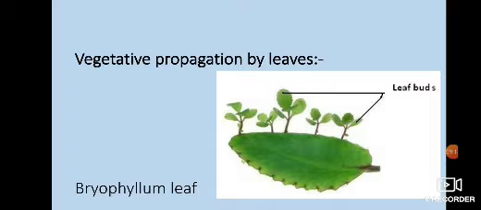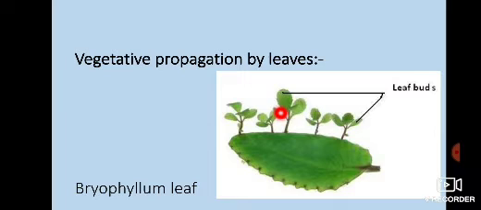Here is the example of vegetative propagation by leaves. This is a Bryophyllum leaf. In this leaf, buds are present. You can see over here, these are leaf buds. They are found in the margin of the leaf, and then they grow and form individual plants. These all will form individual plants.